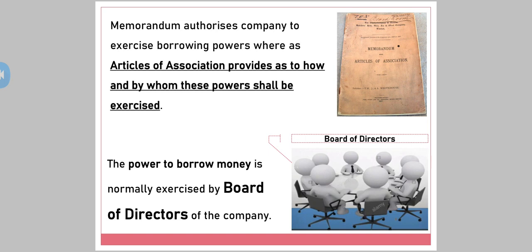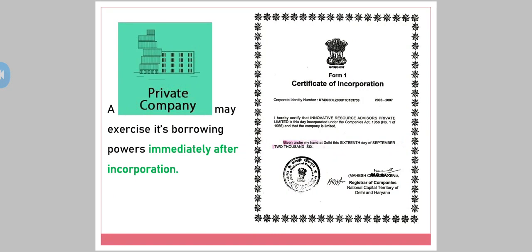So yes, the power to borrow money is normally exercised by the board of directors of the company. Yes, the board of directors, elected representatives of shareholders who manage the company on behalf of the shareholders, right? Now see, a private company may exercise its borrowing powers immediately after incorporation. That is, when a private company gets the certificate of incorporation, it gets a go ahead. That is, the private company is in the position to borrow money.